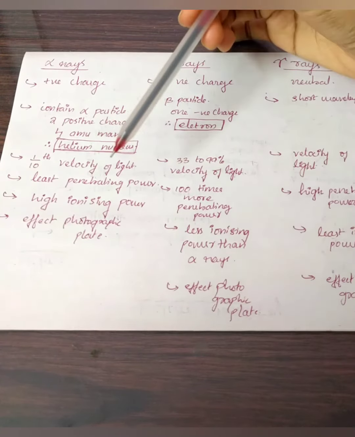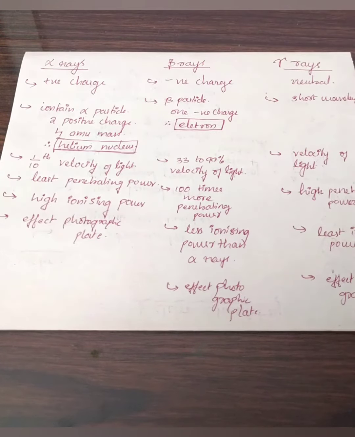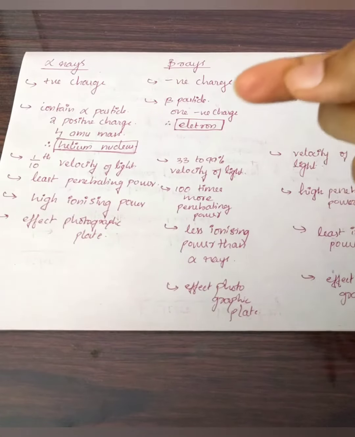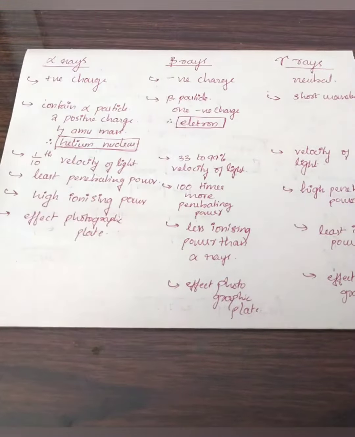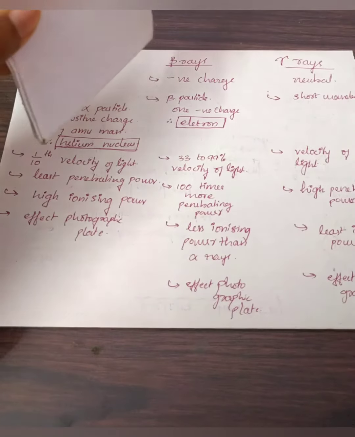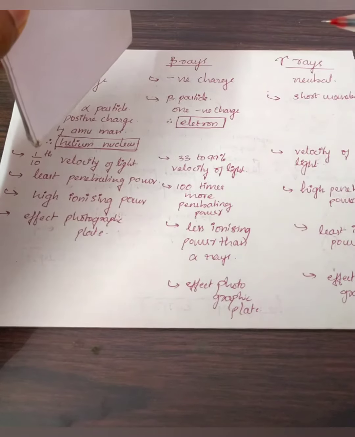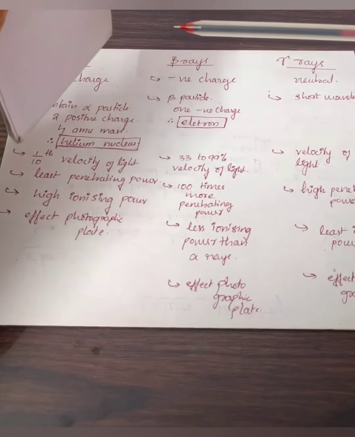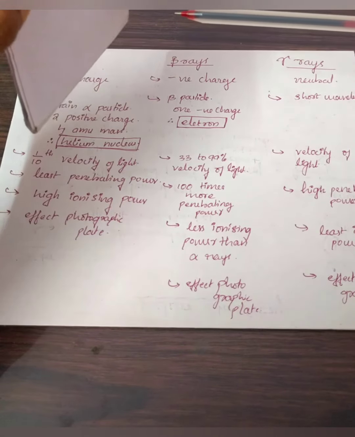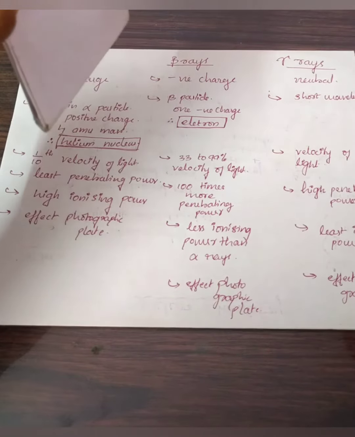Then alpha rays have the least penetration power. If I have an aluminum foil of about 0.1 millimeter thickness, and an alpha ray is coming, this alpha ray could be stopped by this small aluminum foil. So it cannot move by penetration.